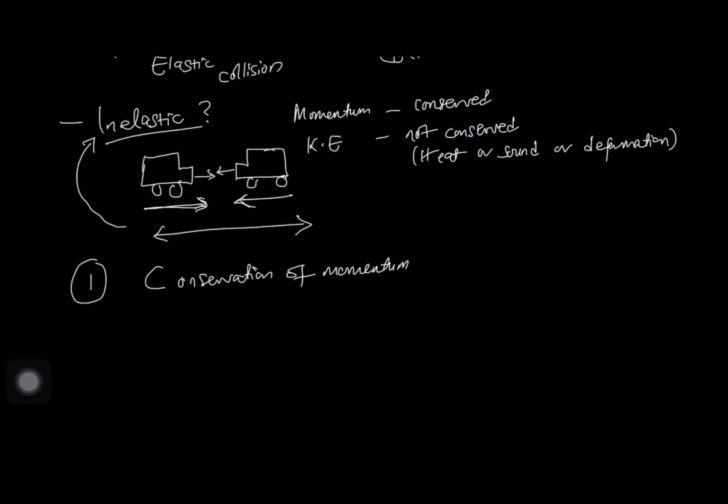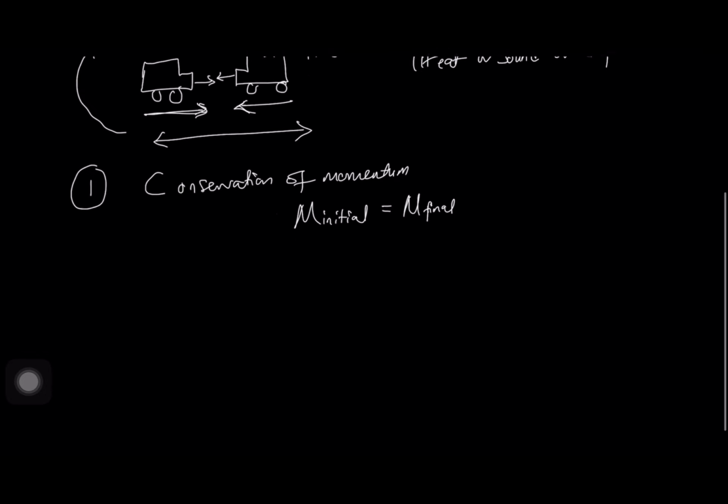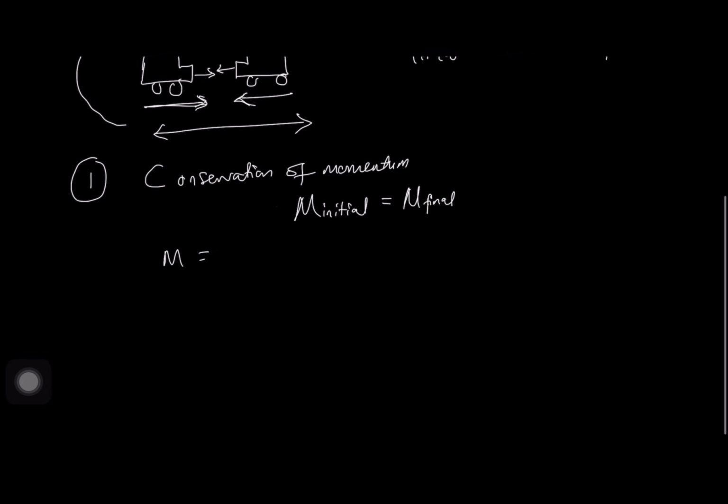So basically right here, the total momentum of the system before collision is equal to the total momentum of the system after collision. So this means that the total momentum, which is the momentum initial, is equal to the total momentum, which is the momentum final after collision, whereby the formula for momentum is equal to the product of mass and velocity.